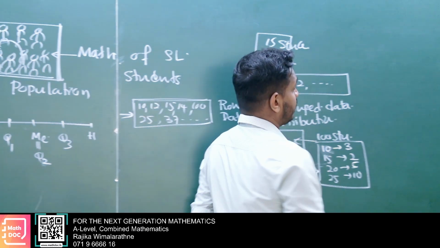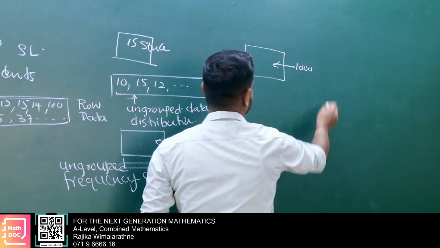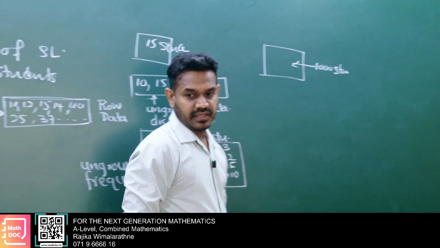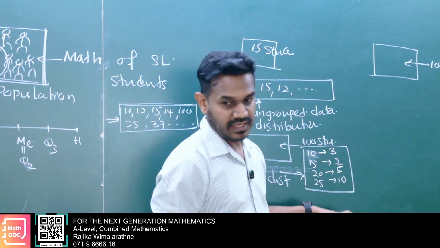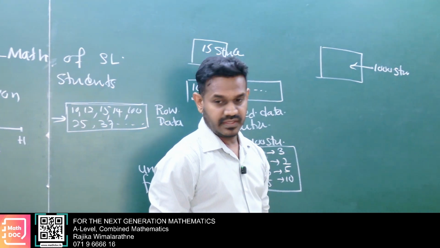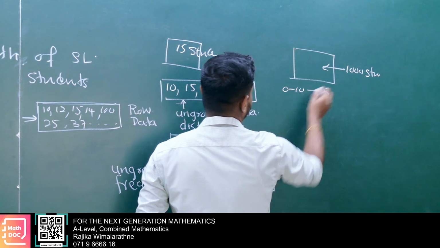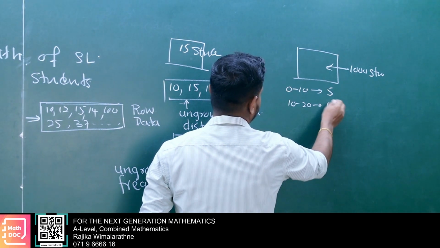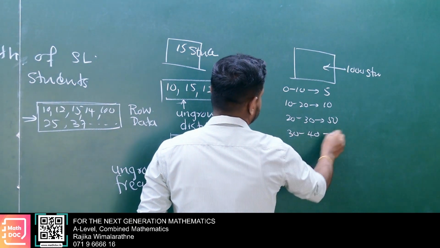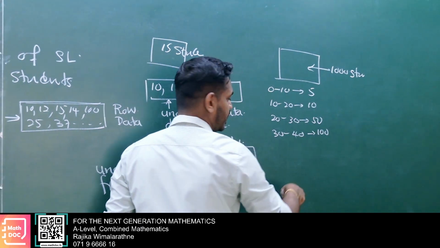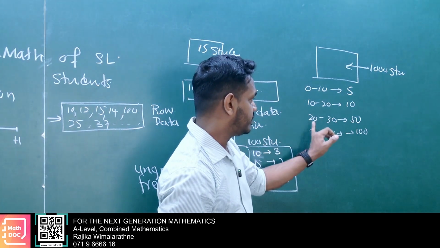Now think there are around 1000 students. We can't write all the marks this way, and this is also somewhat large. Therefore, we have to group them. Consider 0 to 10 marks, 5 students; 10 to 20, 10 students; 20 to 30, 50 students; 30 to 40, 100 students.